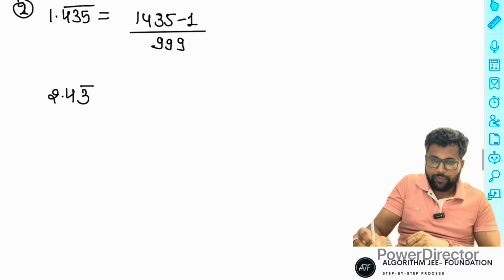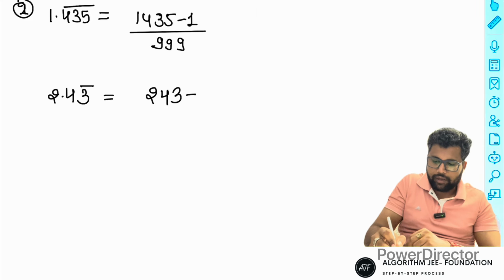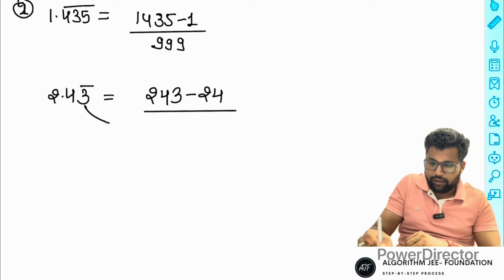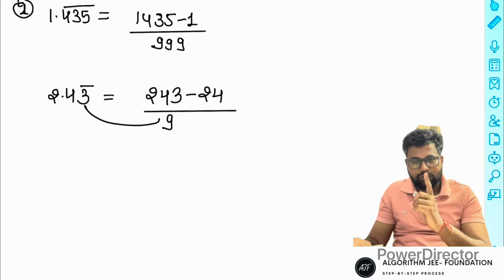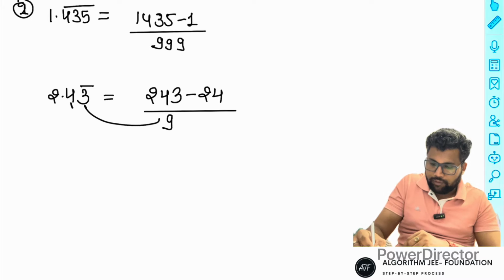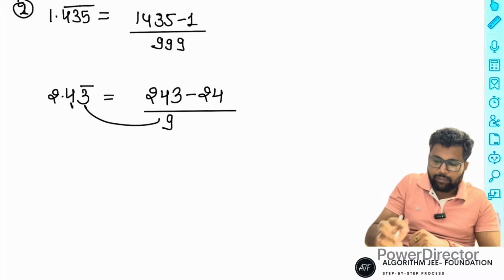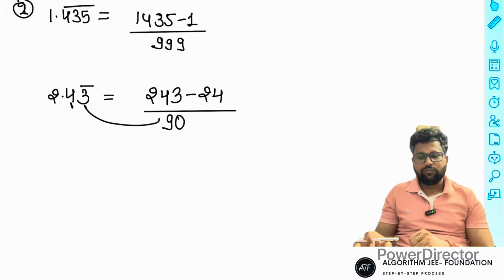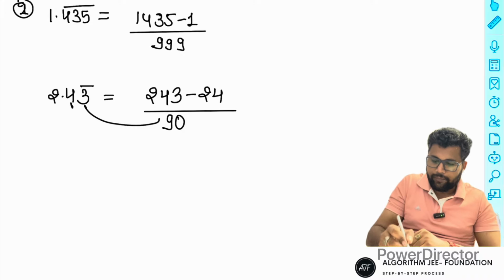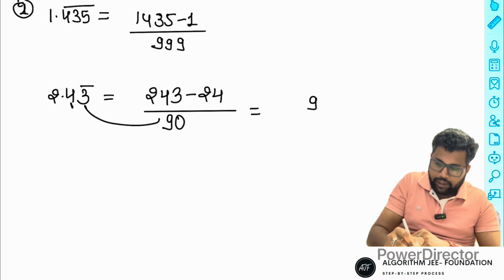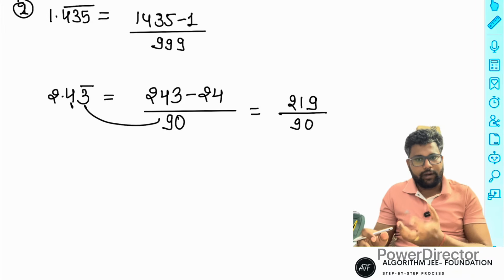Take 2.43 recurring, so the number is 243. Then subtract the numbers that are not recurring, which is 24. In the denominator, one number is recurring, so use 9, and after that one non-recurring number after the decimal, so use 0. So 243 minus 24 is 219, divided by 90.